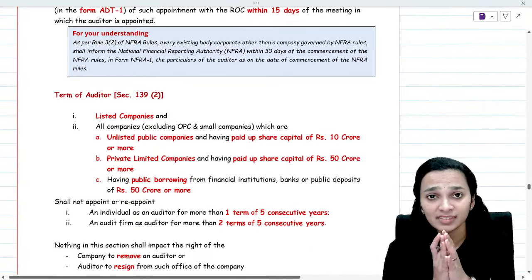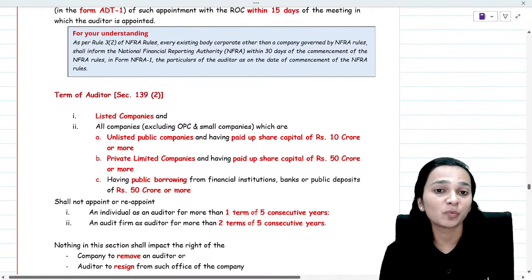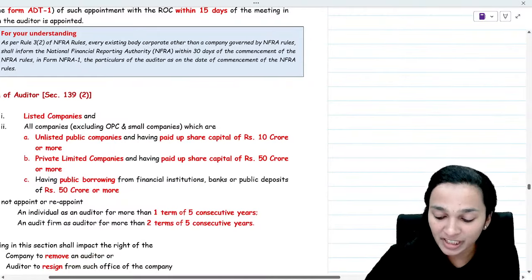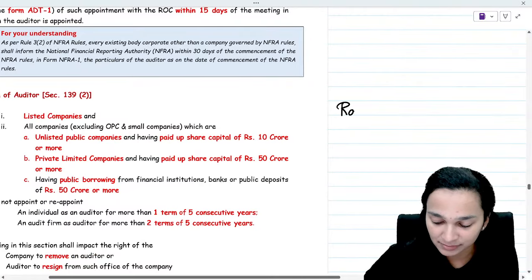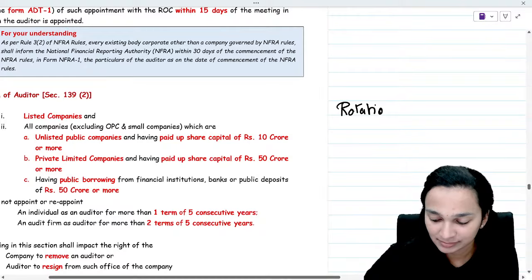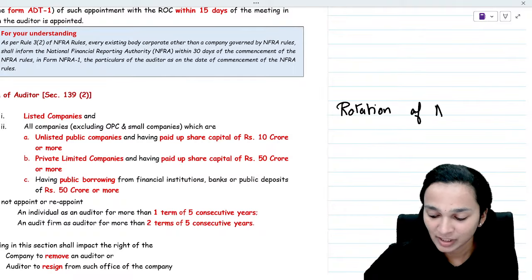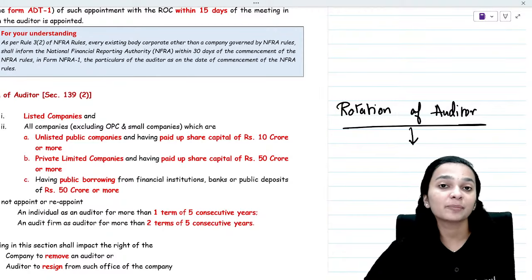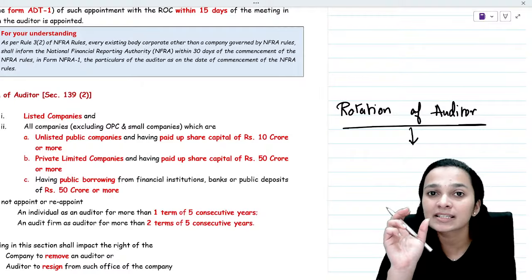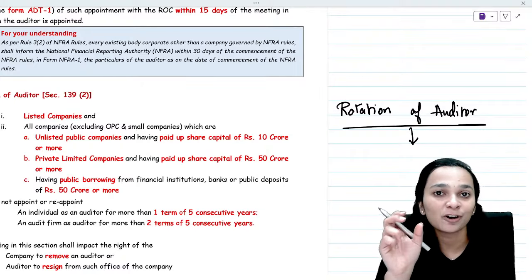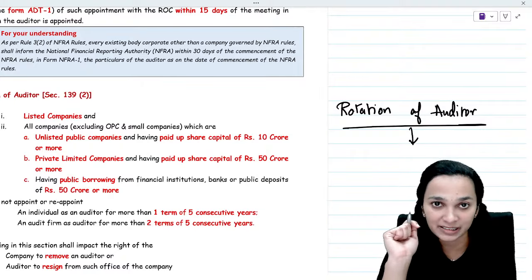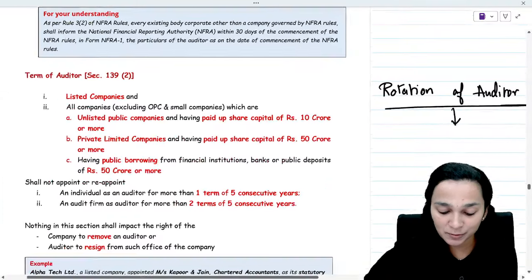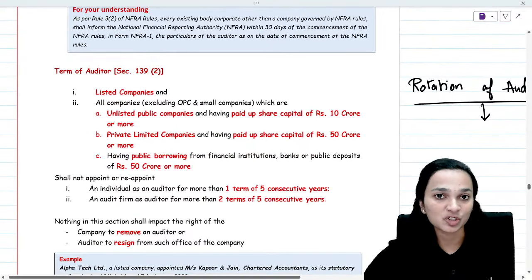Now, if you remember, there is a requirement of rotation of auditor. If a person is appointed as an auditor in certain companies, then he will have to retire by rotation if he has completed a certain time period as auditor of that company. Now, which types of companies have the rotation requirement?